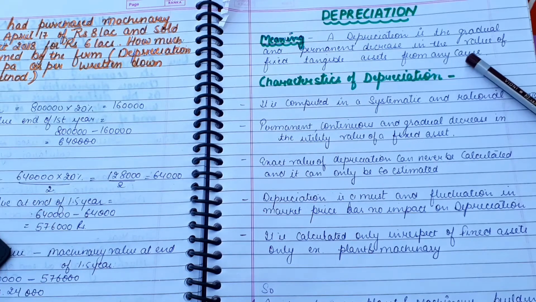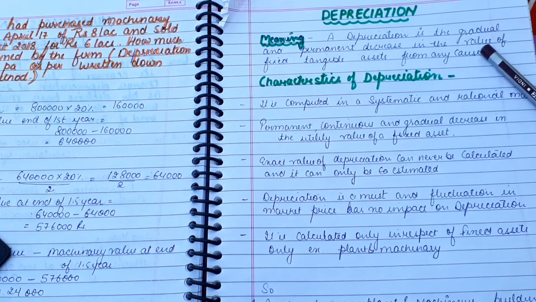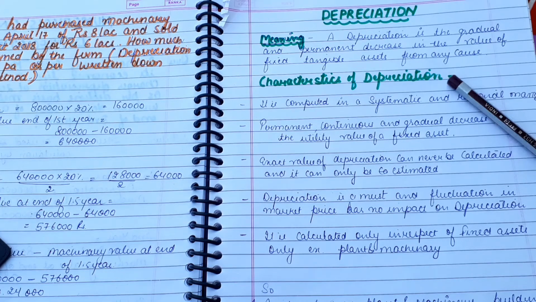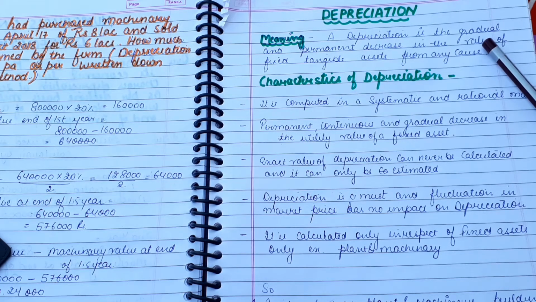For characteristics of depreciation, it is computed in a systematic and rational manner, right? The calculation of depreciation is very systematic. There are mainly two methods of calculating depreciation, that is the straight line method and the written down method, right? And there is a permanent, continuous and gradual decrease in the utility of fixed assets, but there is always a decrease in the value of the fixed asset. And the exact value of an asset can never be calculated. So when we calculate depreciation, it's just an estimation.